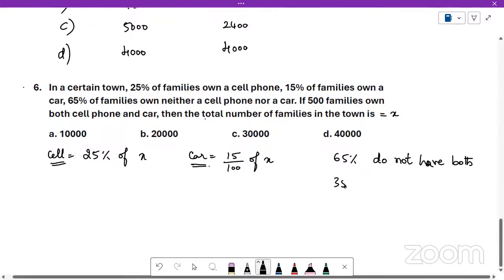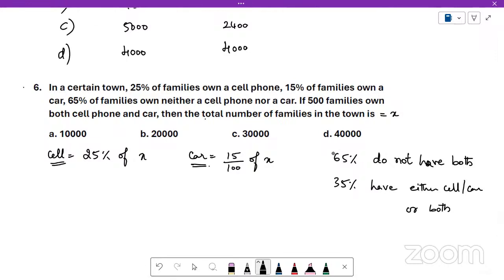Understood? 35% have either a cell phone or a car or both. In this 35%, some might have only a cell phone, some only a car, some both.